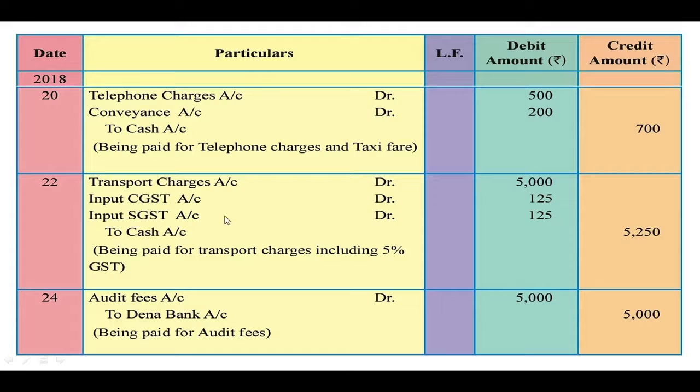So 5% amount of rupees 5000 we have to take. So 5% of 5000 is rupees 250, which is equally divided into central GST and state GST, and it is debited because it is an expenditure for the businessman. So total cash of rupees 5250 goes out of the business, so that is why cash account is credited.